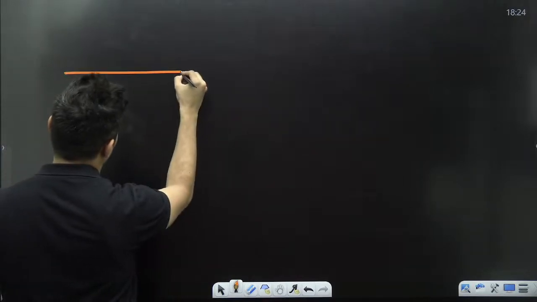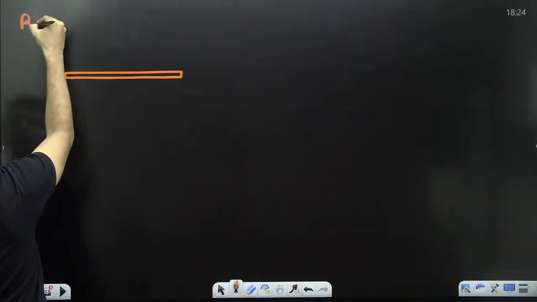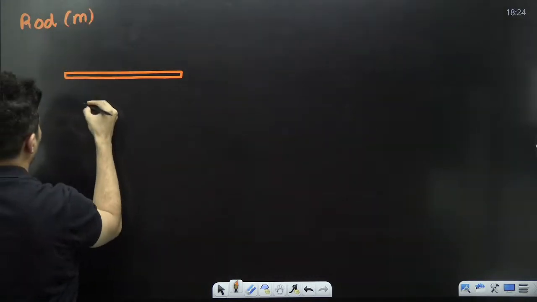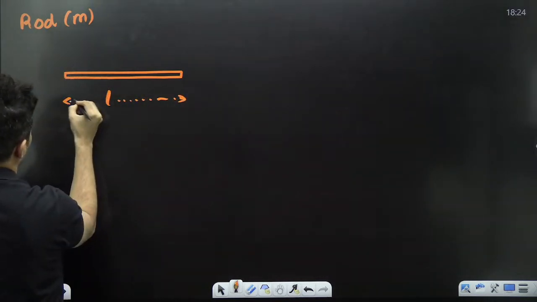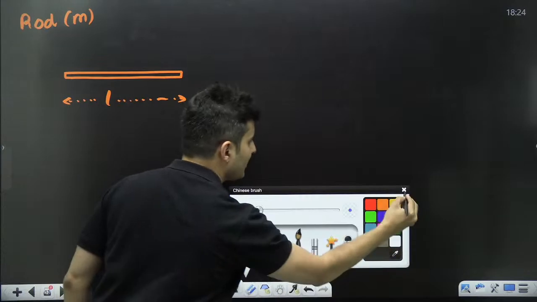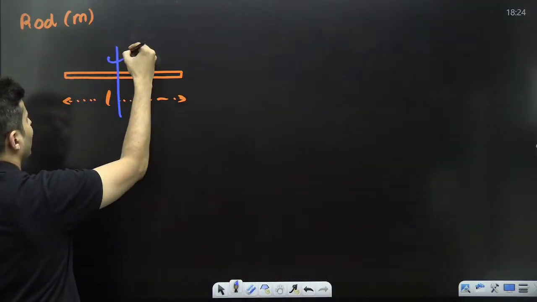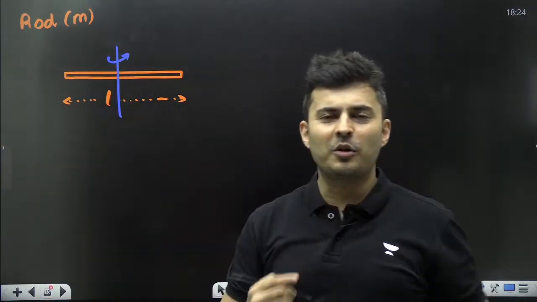Similarly, one can also take a rod like this. And this rod has a mass of M, and this is length L. This is basically your length L. And this is the central axis about which you are rotating the rod.